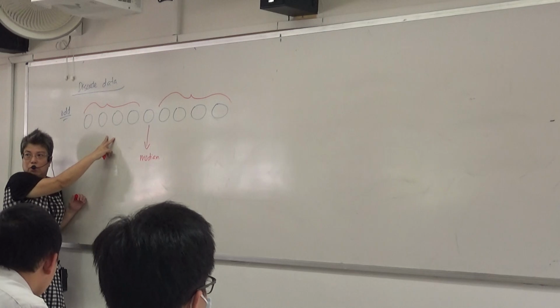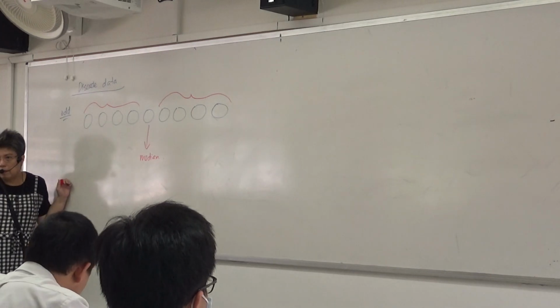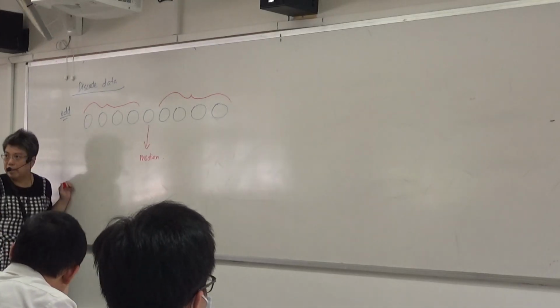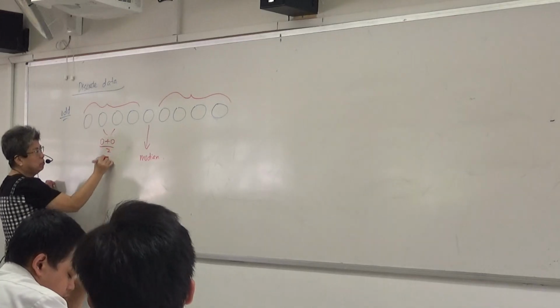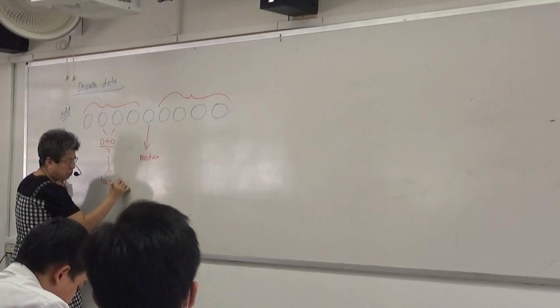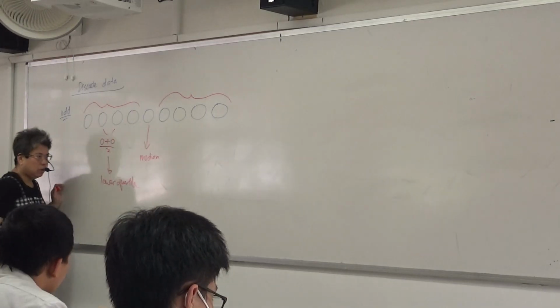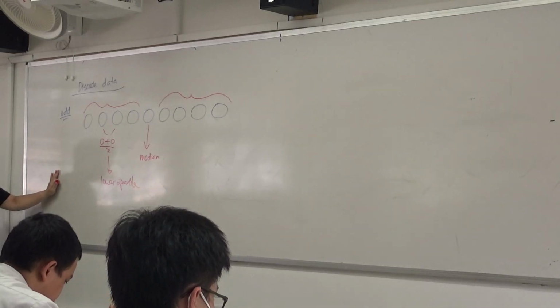Can you see it? For the lower quartile, now there are 2 middle values, because now there are 4. So it must be the second and third divided by 2, right? So how do I get the lower quartile? This plus this divided by 2, then this will give you the lower quartile. Is that clear? Because there are 2 middle values.